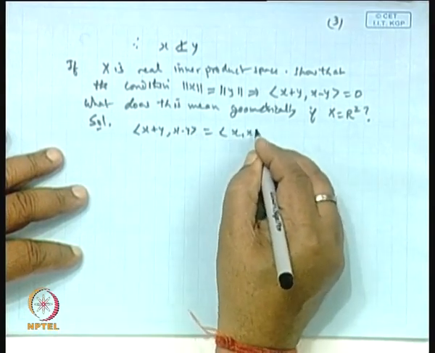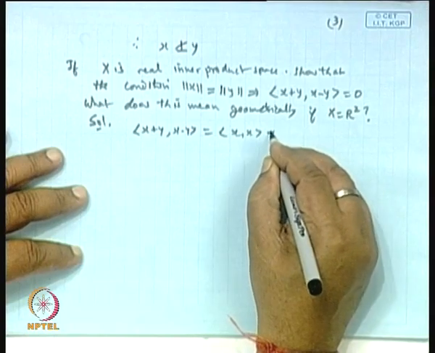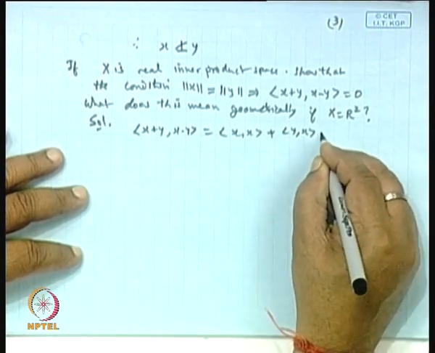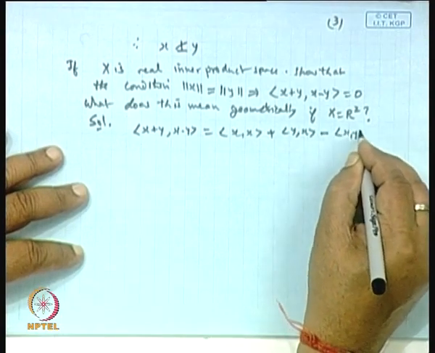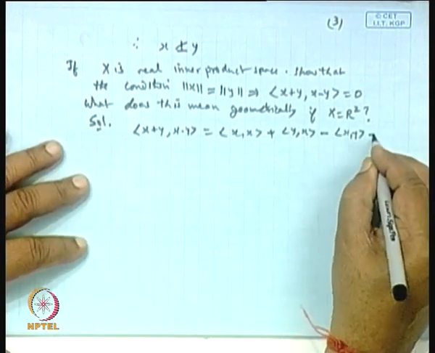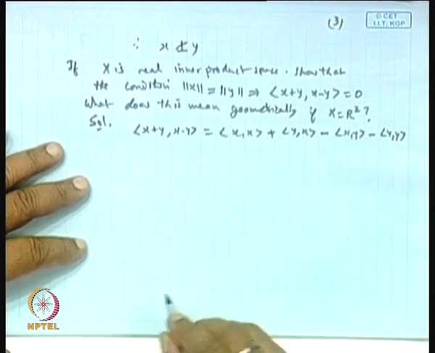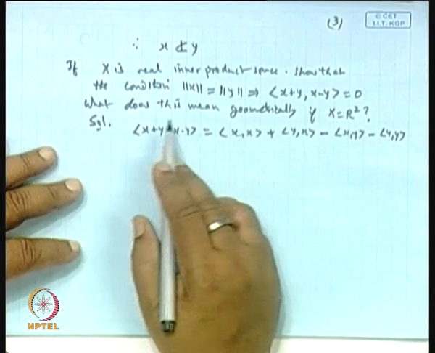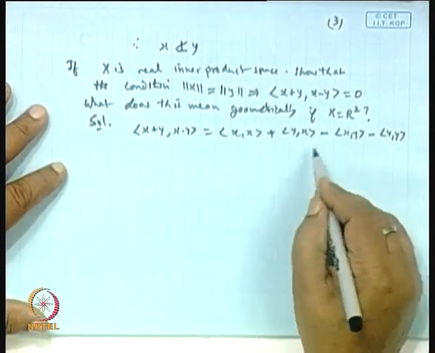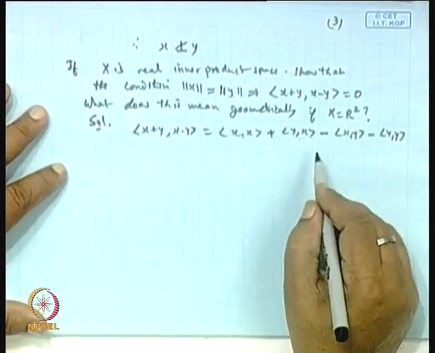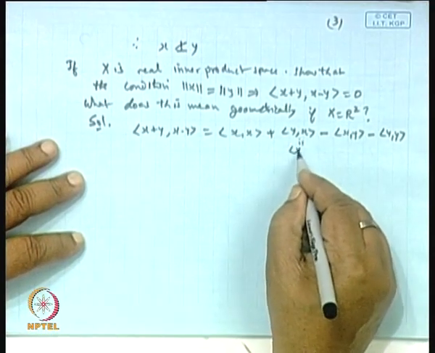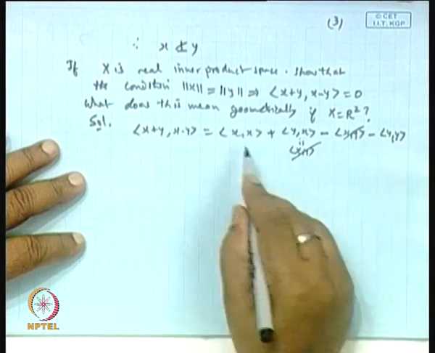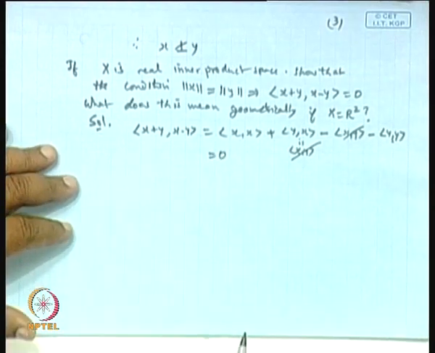This can be written as inner product x x plus inner product of y x, then minus inner product of x y, and then minus inner product of y y, is it not? And since x is real, these two will be identical. So, this is the same as inner product of x y. So, we are getting this cancel here, this is equal to this. So, the total value is coming to be 0.